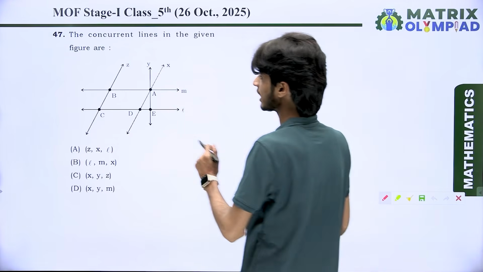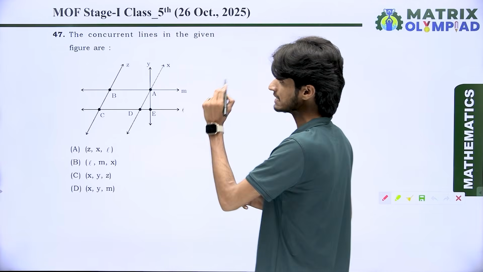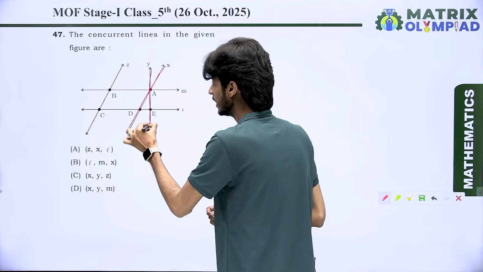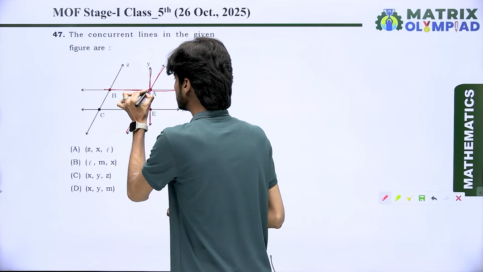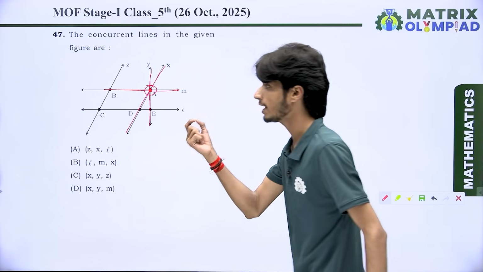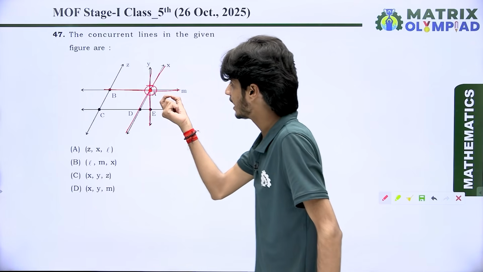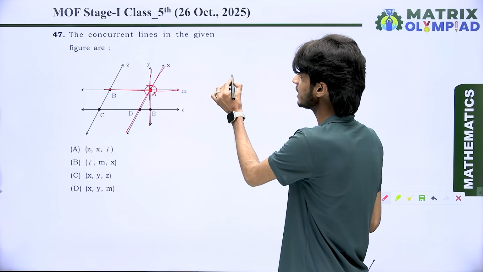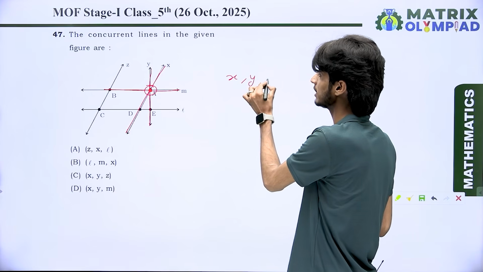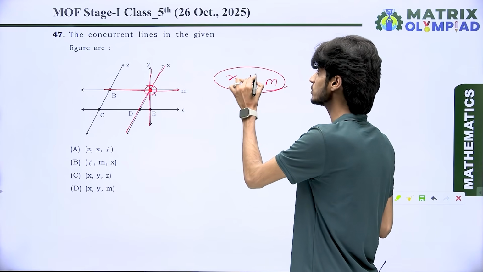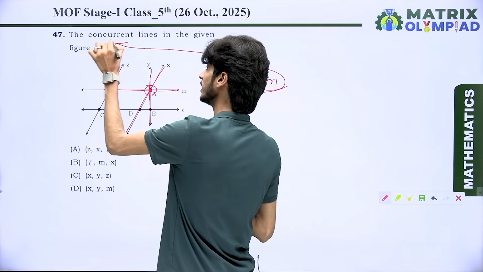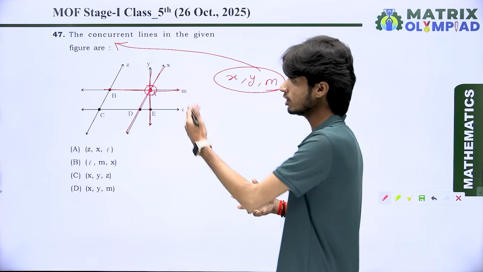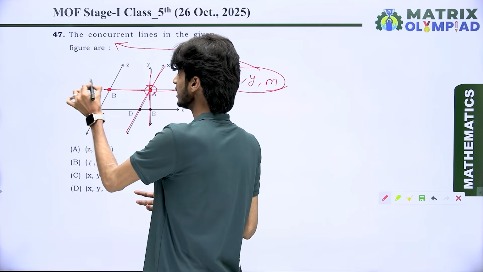In this question, we have a lot of lines, but you can see here we have line X, line Y, and line M. The 3 are intersecting on a point A, the same point. It means line X, line Y, and line M are known as concurrent lines. But the other lines don't intersect on the same point.